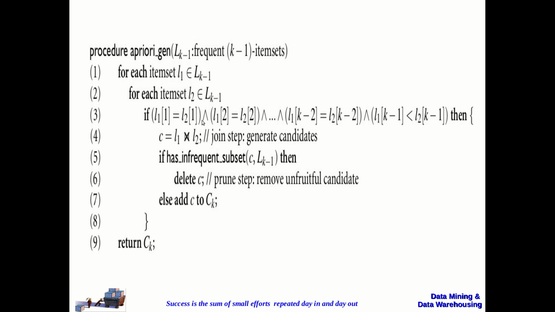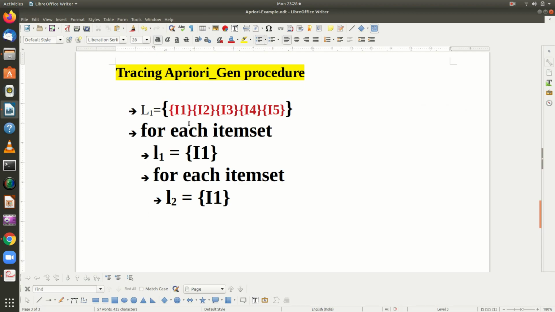Like that, all the k minus 2 elements must be equal and the k minus 1th element must be lesser in the second one. If so, we go for joining it, otherwise we don't join. So that is the condition here. I1 will be taken here. So l1 of 1 is I1, and l2 of 1 is going to be I1.